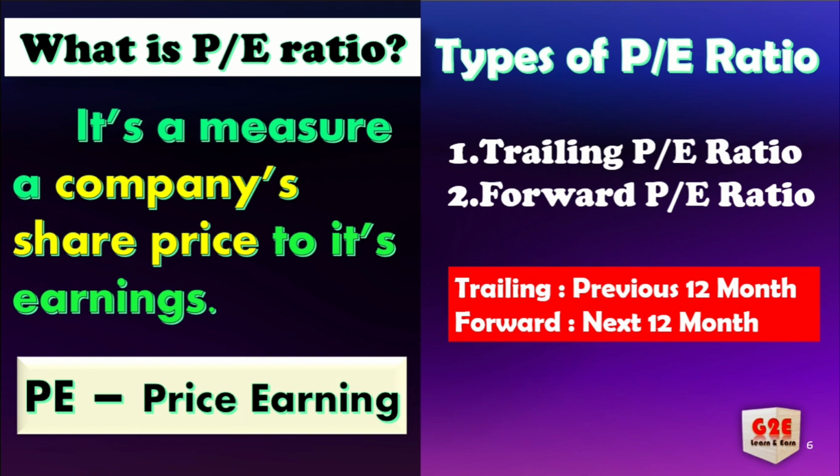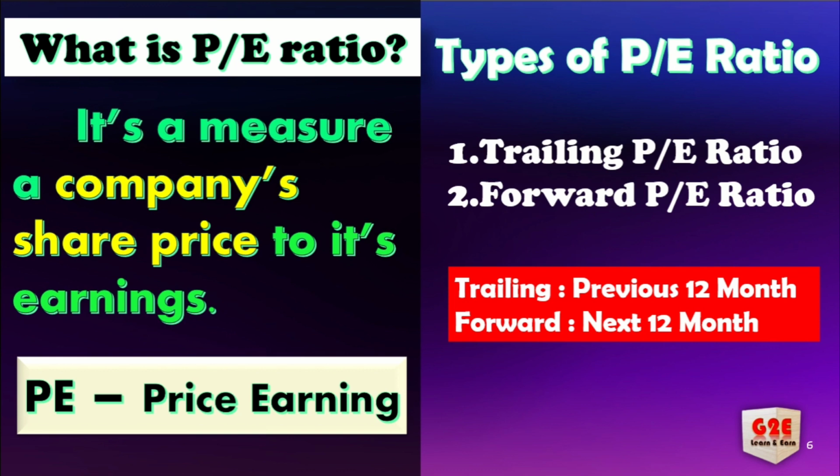And what is PE ratio? It measures the company's share price relative to its earnings. Earnings, in a sense, is EPS, so both things are interrelated. Through the PE ratio, you can identify whether that respective stock is undervalued or overvalued. So PE means price earnings ratio. How can I know whether it is undervalued or overvalued? With the help of that result, you can know it. I will show you examples of companies from India as well as UAE. Under this PE ratio, there are two types.